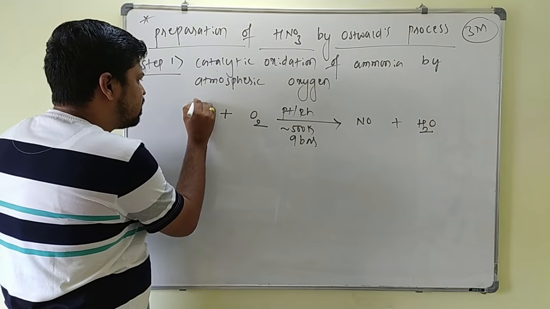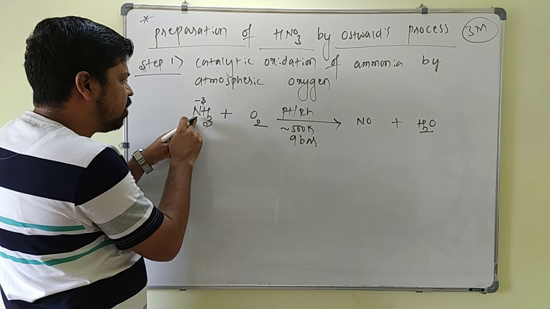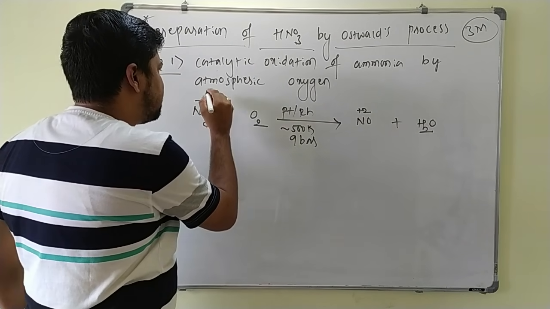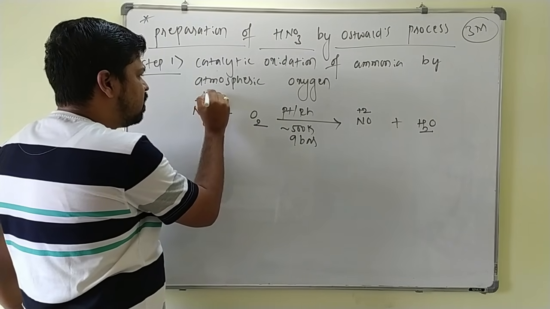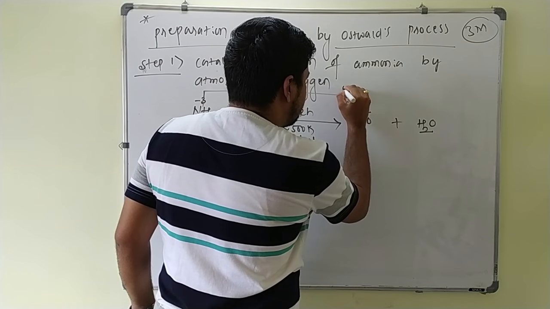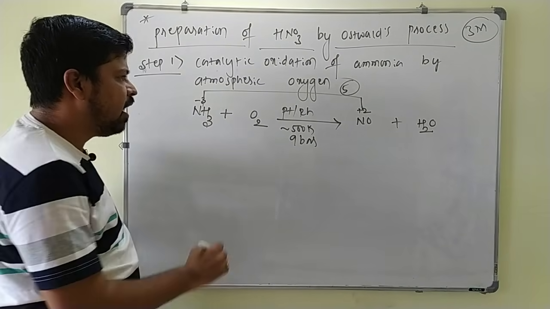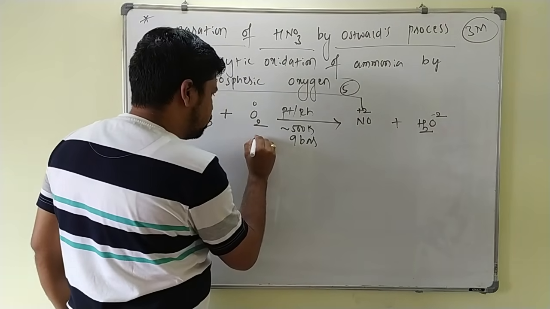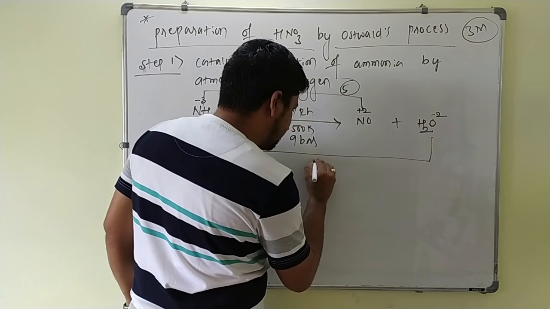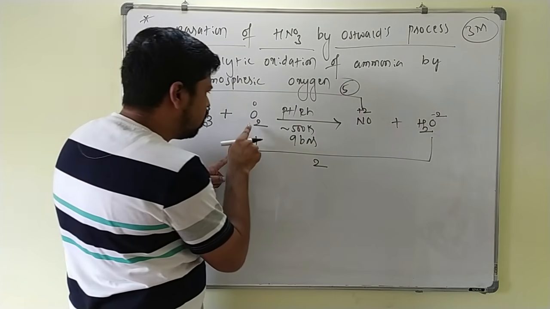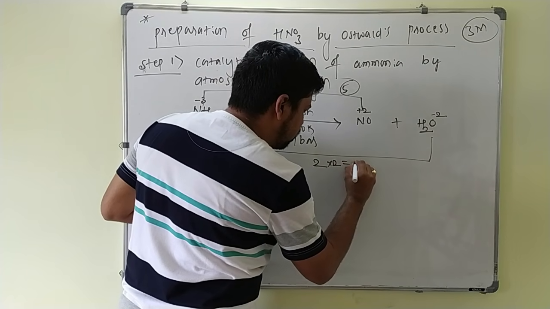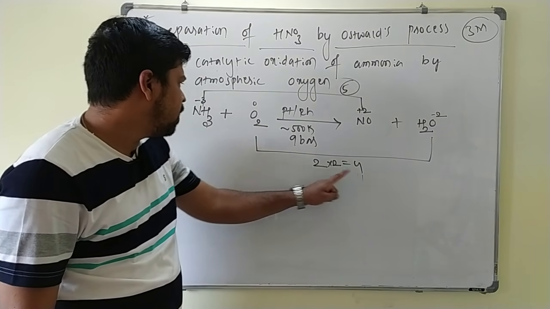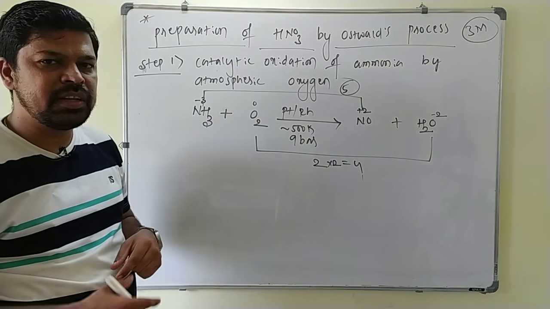Now see here, the oxidation state of nitrogen in ammonia is -3, and it is oxidized to +2. -3 to +2, how many units of oxidation take place here? 5 units. And here oxygen is 0, and 0 goes to -2, so a 2 unit reduction takes place. For 1 oxygen, 2 units; for 2 oxygens, you write 4 units, 2 into 2 is 4. Now you cross multiply the change in the oxidation state: 4 is multiplied to this one and 5 to this one.